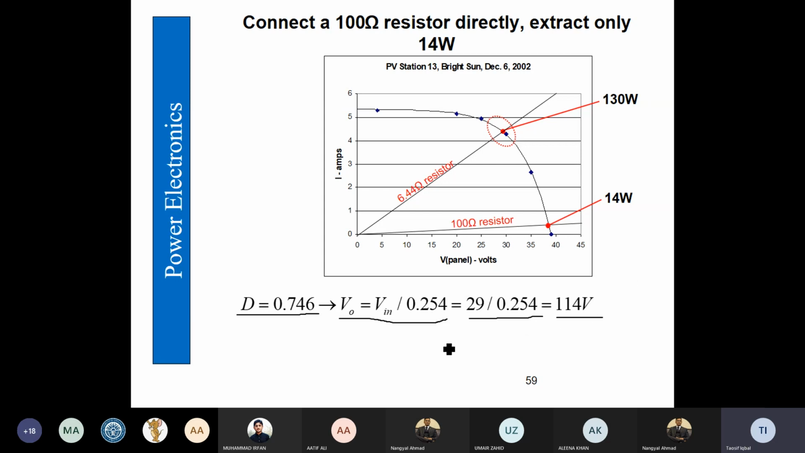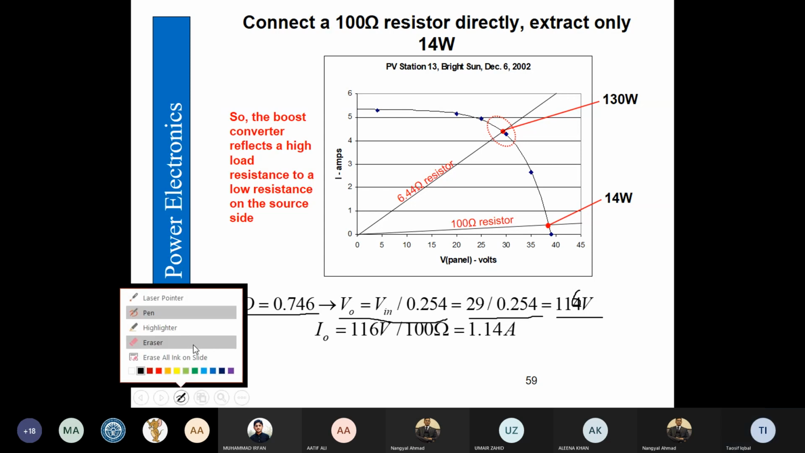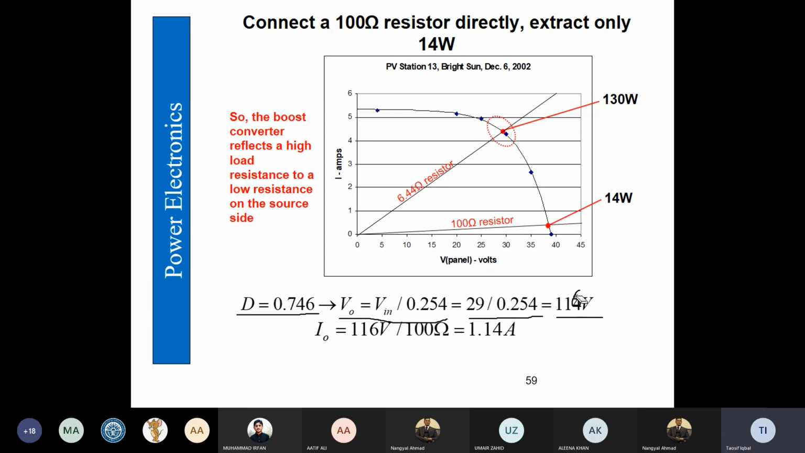And because I out is... but I think this should be 116. No. I think this is 114. This is 114. So 114 divided by 100, we get 1.14 amperes current.